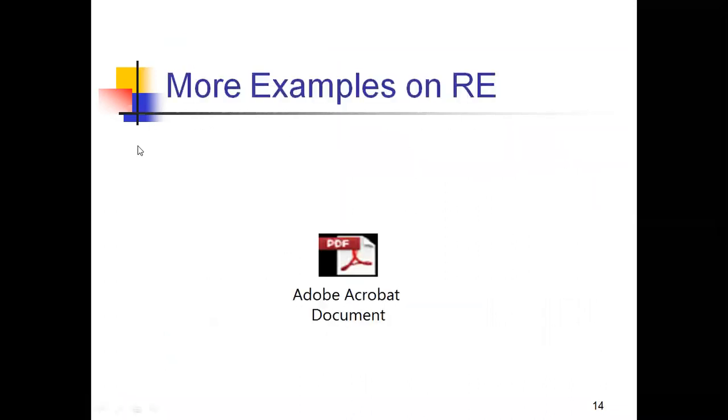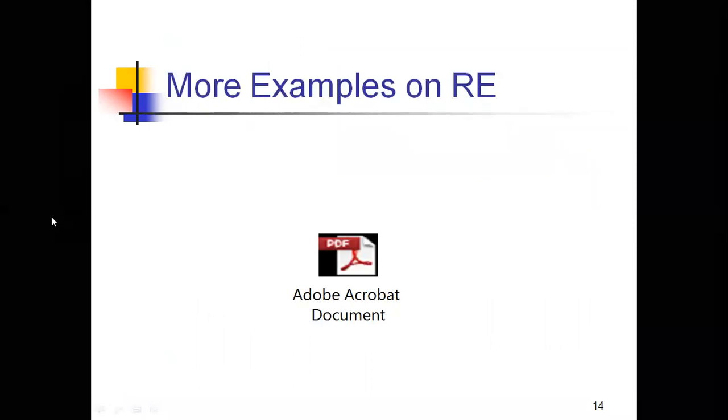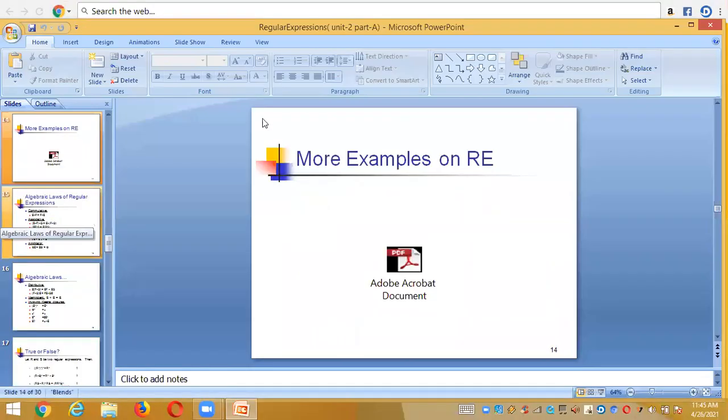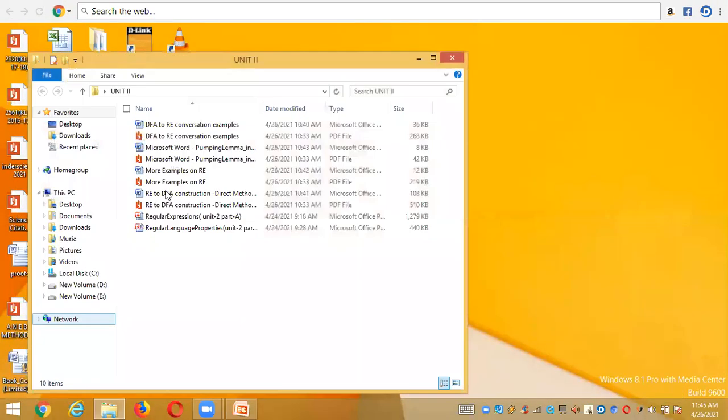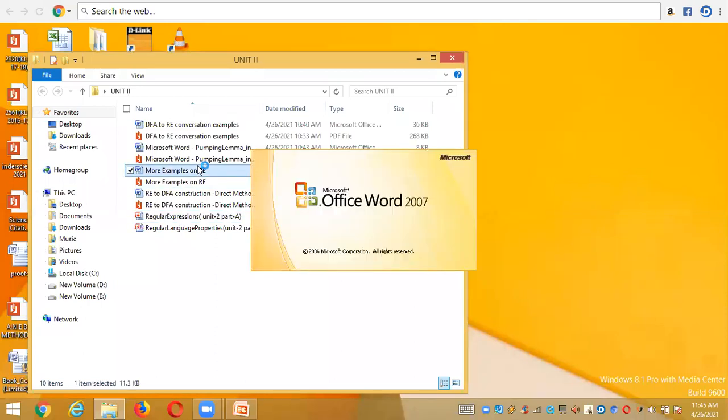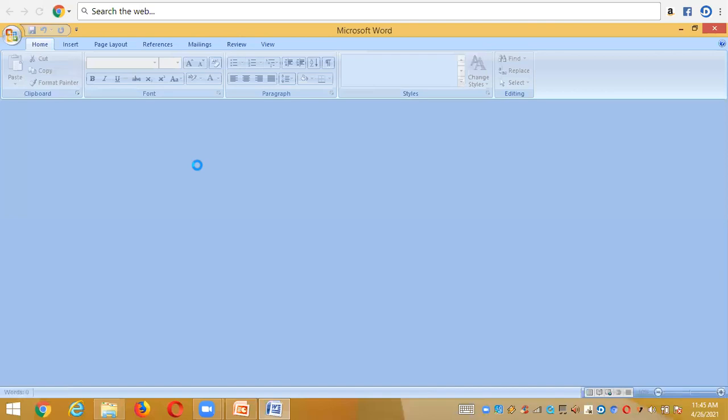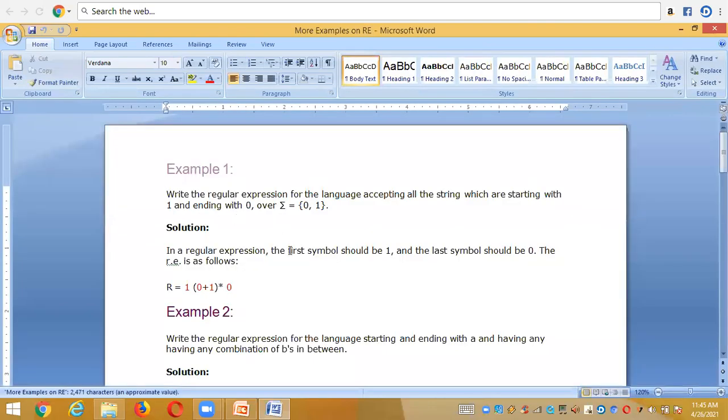And here we have some more examples on regular expressions. Please make a note of those examples. Note down these examples.